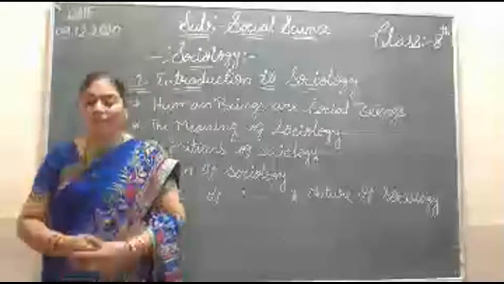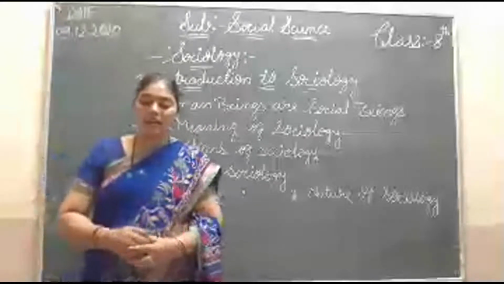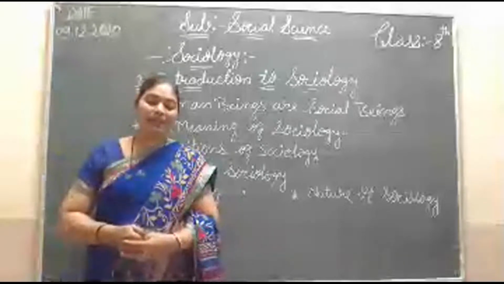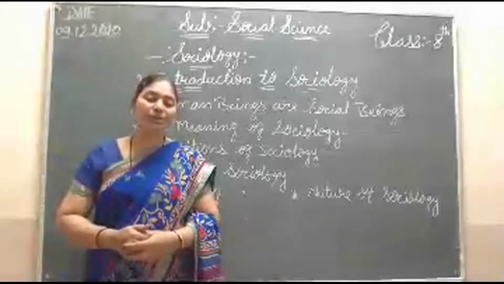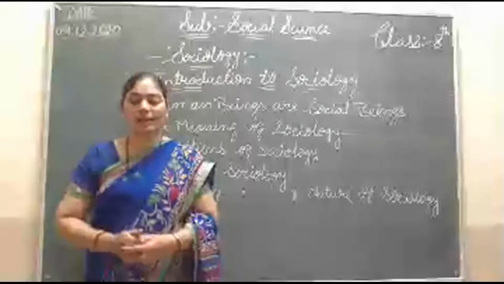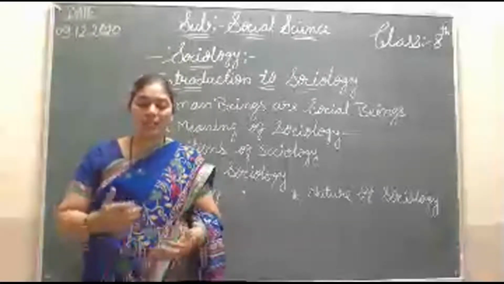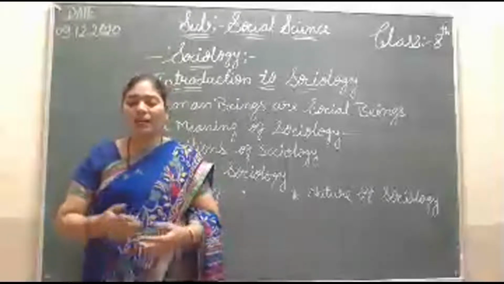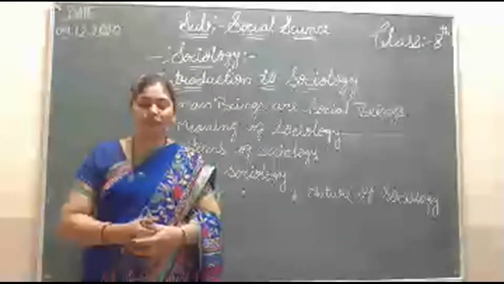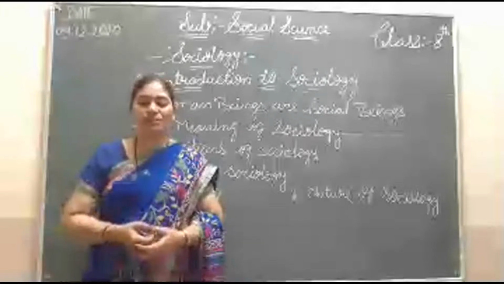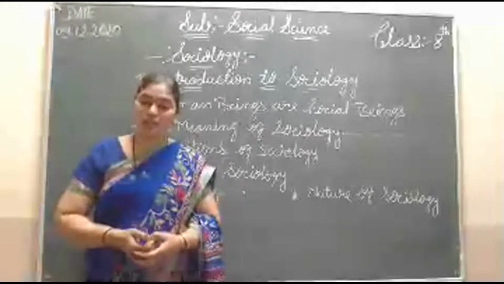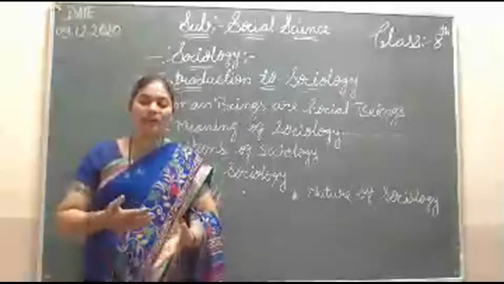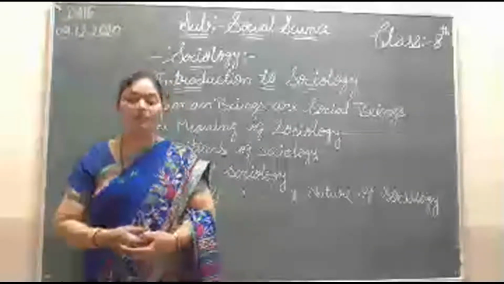The second point: a human being is mainly a social being. Before, I told you human beings are social animals. A social being is often expected to adjust to the changing nature of society. We are social animals and we are always changing our social life and nature according to ourselves.